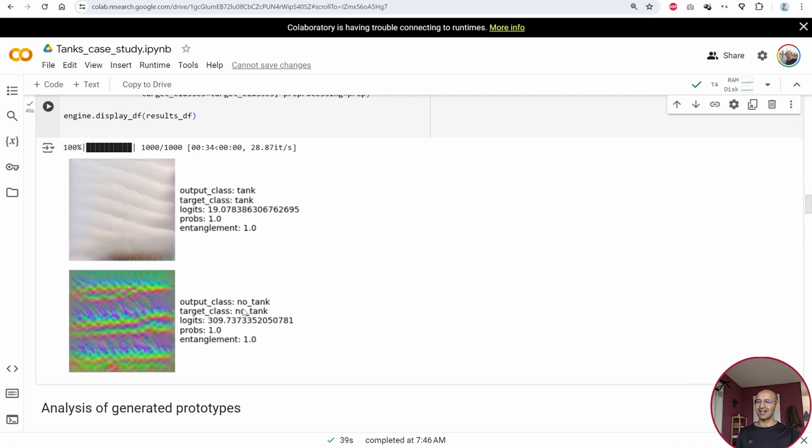And let's look at the other class, no tank. As we can see, we have these green lines here, which probably indicate grass. So probably the model is looking at the grass to indicate that there is no tank. If it sees an open field with only grass, it will say that there is no tank, which could make sense. But the problem is, why is our model not looking at the tank to indicate that there is a tank?